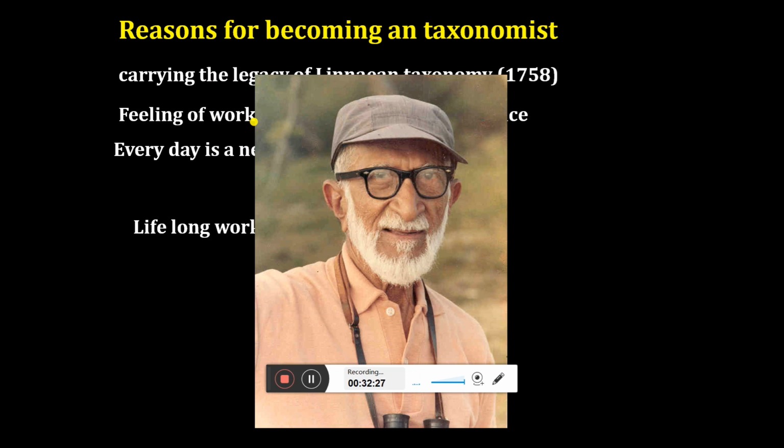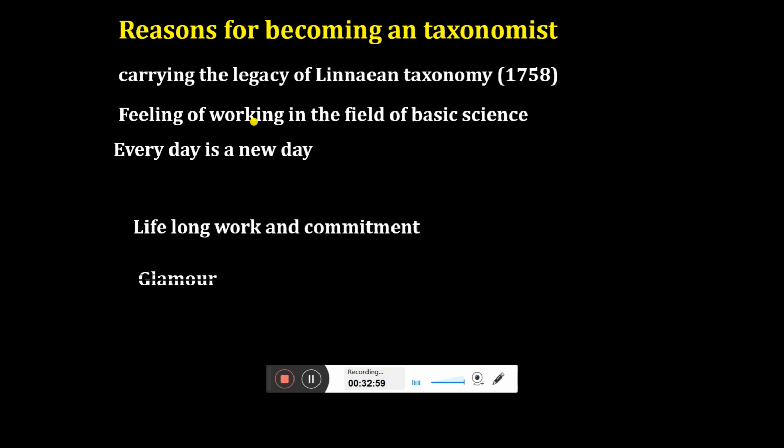He identified several species of birds from India. He wrote a good number of papers on Indian birds. He published a book on Indian birds, which now acts as a basic book for those who are starting their career in ornithology. Each and every college student of zoology will know that he is the one. So you can see it is a lifelong commitment. In his entire life he used to watch birds and publish papers. So basically it's lifelong work and commitment.